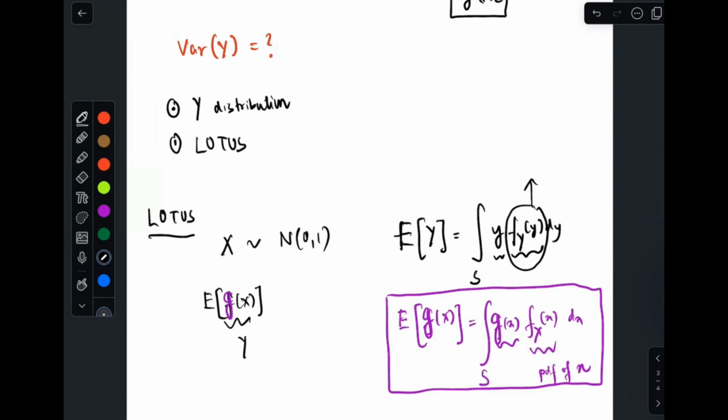Instead, if the statistician uses the distribution of X and unconsciously writes g of X in place of X in the expectation, this result also holds. Even if it's done unconsciously, it's true. That's why it's called the law of the unconscious statistician. This term is taken from the book by Blitzstein. His book is really good.